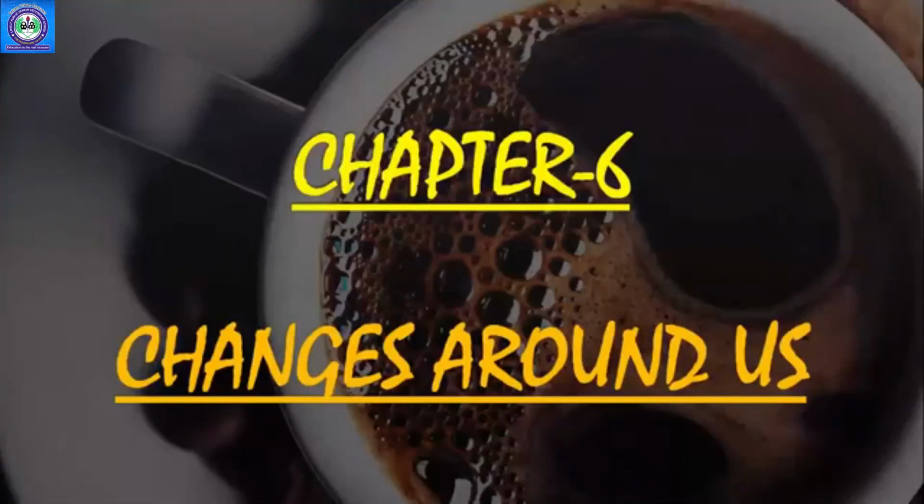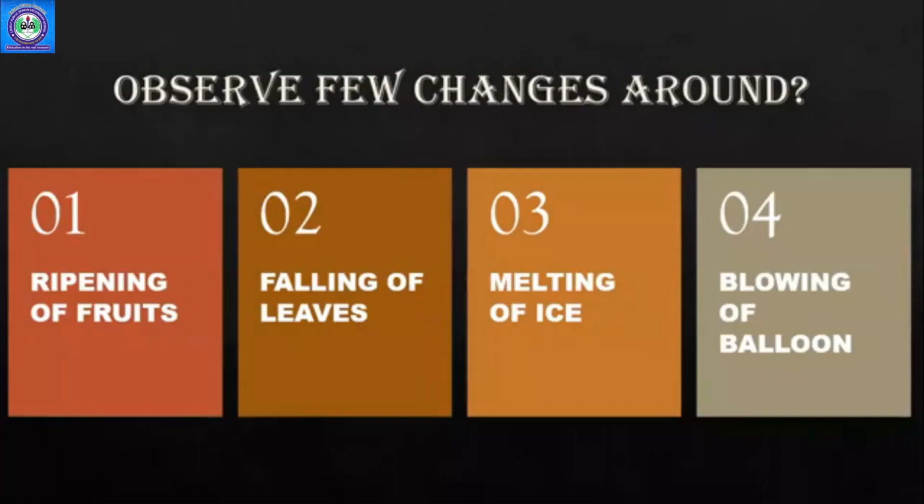Hello students, today we are going to study chapter 6, Changes Around Us. In this chapter, we will learn about the different types of changes around us which we see regularly, but we are not able to understand why they happen. So today we are going to study how these changes occur and why.